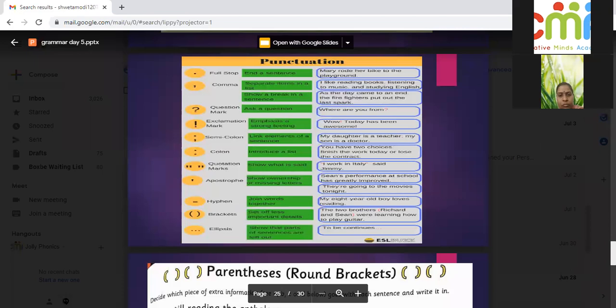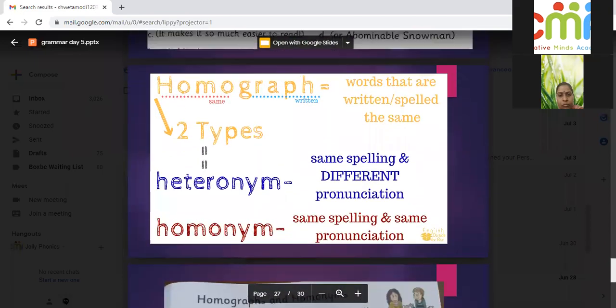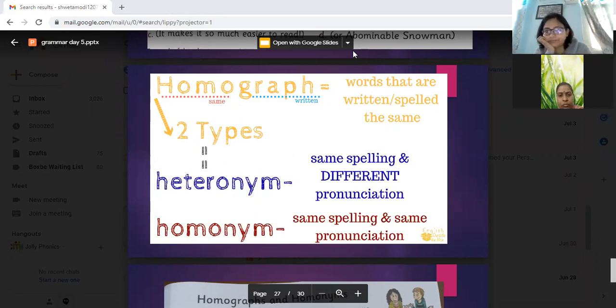Now, homograph means two words which have the same spelling. Homo is same, graph is spelling. So two words having same spelling. Now, if they have the same spelling, their pronunciation can be the same also. It can be different also. If it is the same pronunciation, then it is homonym. But if it is a different pronunciation, then it is heteronym. Okay. So you can see here.